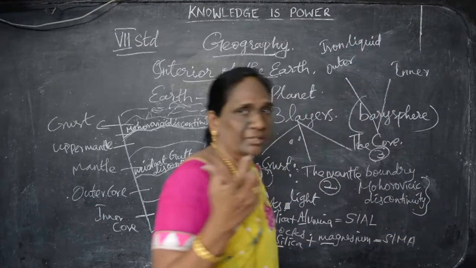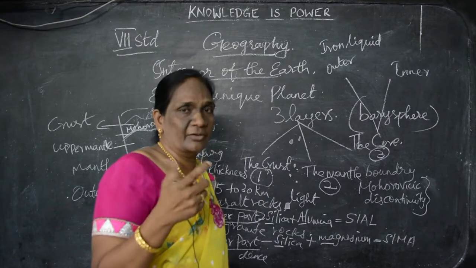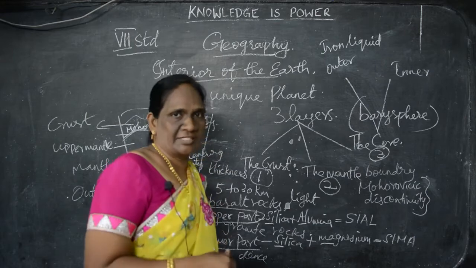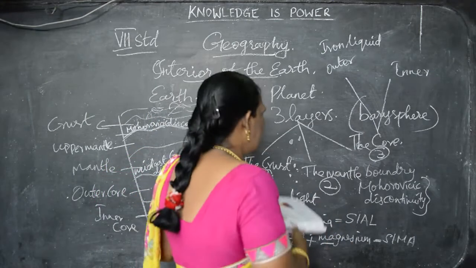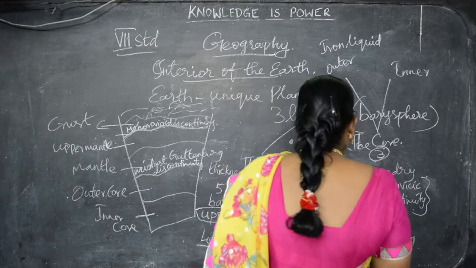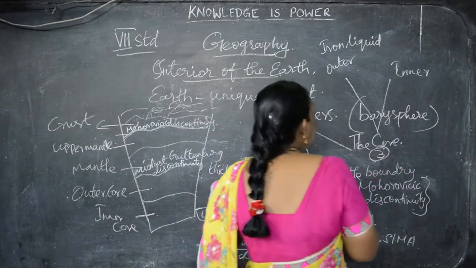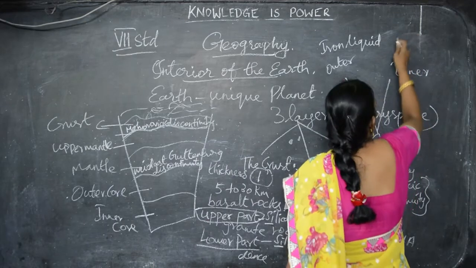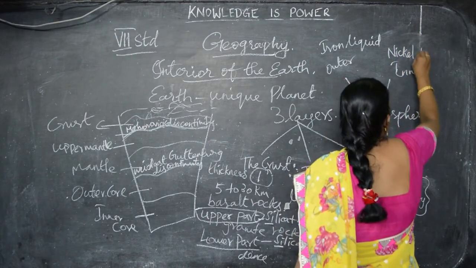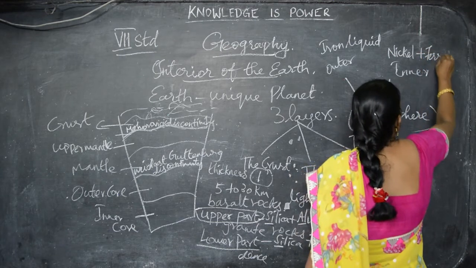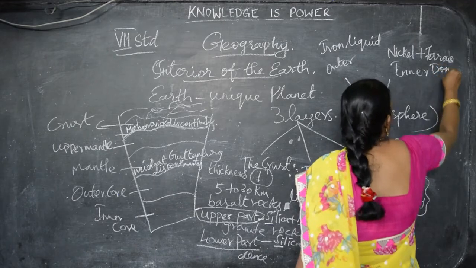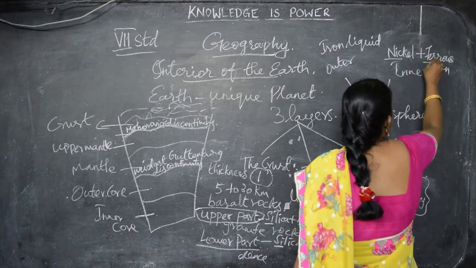Iron, how does it usually exist? It would be solid. But in the outer core, the iron is in a liquid state. Understand? And in the inner core, we can see nickel plus ferrous. Ferrous is iron.